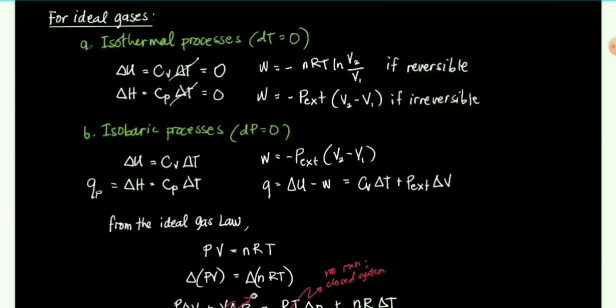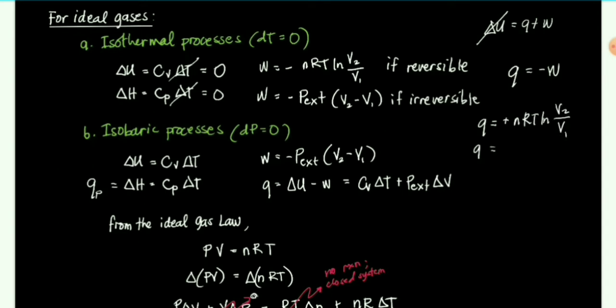Okay? So, mag-start muna ako sa isothermal process for ideal gases. So, for isothermal process, delta U and delta H are both 0 kasi yung delta T nila ay 0. So, the W is negative nRT ln V2 over V1 pag reversible, negative P external times V2 minus V1 if irreversible. Since the first law of thermodynamics states that delta U is equal to Q plus W, and delta U is 0 due to the isothermal condition, Q will just be negative W. Therefore, Q for a reversible process will be positive nRT ln V2 over V1, okay?